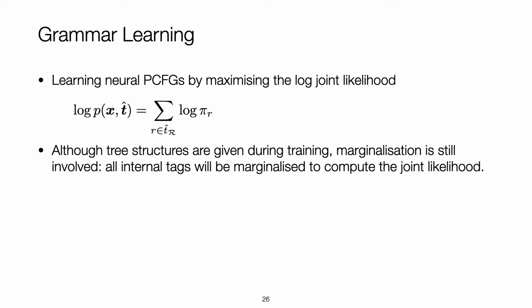We learn the neural PCFG by maximizing the log joint likelihood. In this equation, X is the sentence, T head is a corresponding parse tree induced from the pre-trained transformer. The log joint likelihood is given by the sum of the log probabilities of production rules used in the derivation of the parse tree. Although tree structures are given during training, marginalization is still involved. All internal tags will be marginalized to compute the joint likelihood.